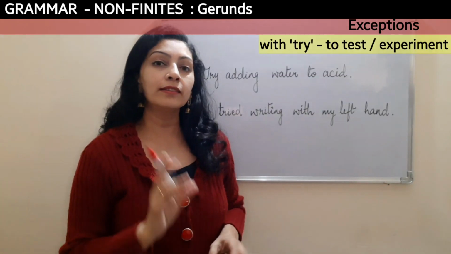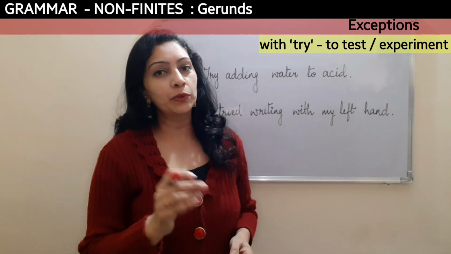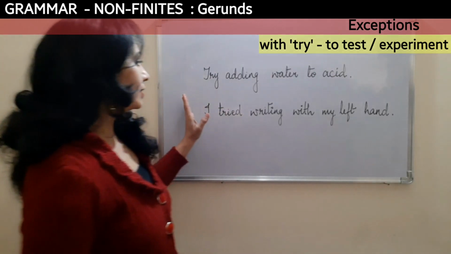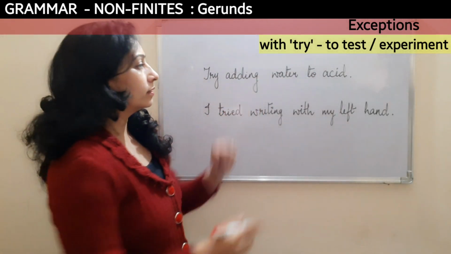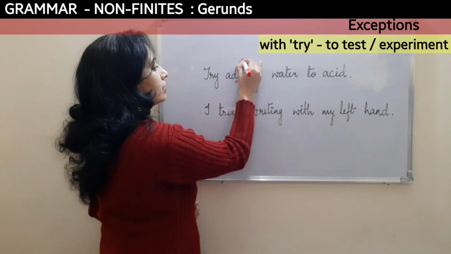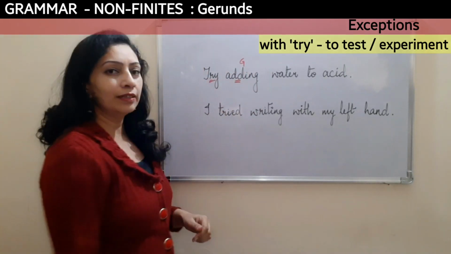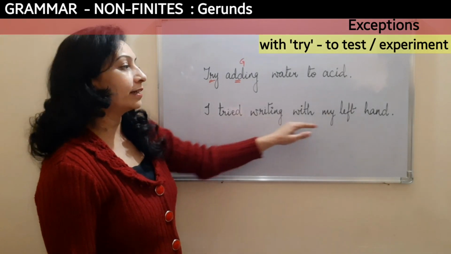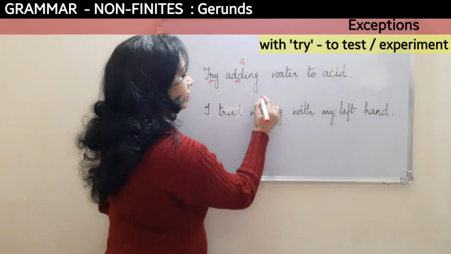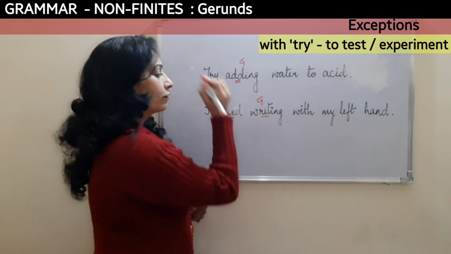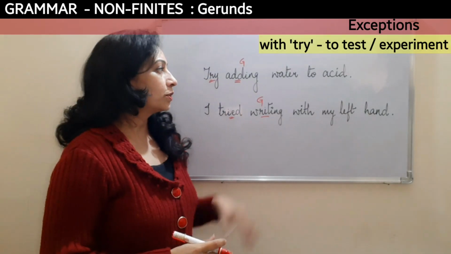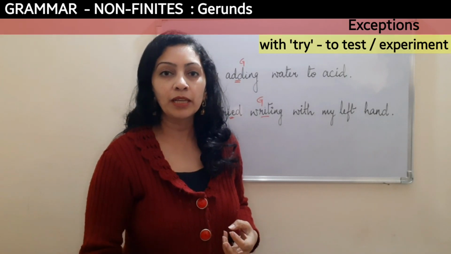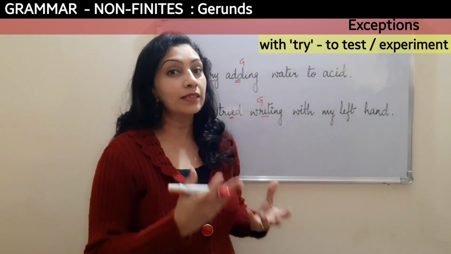When the word try is used with gerunds, it means to test or something like making an experiment. So let's see this. Try adding water to acid. So adding here is a gerund, and look at the word try that we have used in combination with it. Next, I tried writing with my left hand. So writing here is a gerund and I have combined it with try. So both these sentences are in the sense of doing an experiment and I am here to see the result of this.